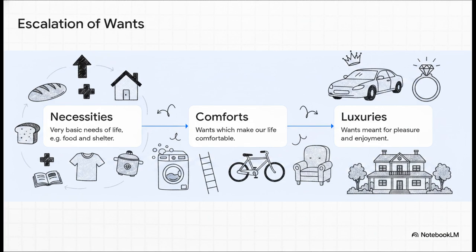And finally, economists classify wants through what is essentially a natural escalation of desire. It's like a ladder. At the very base, we have necessities. These are the absolute basic requirements for human survival: food, clothing, shelter, health, and basic education. Now, once those are firmly met, we graduate to the next rung: comforts. Now, these aren't strict survival needs, but they make life remarkably easier. Think about having a washing machine or a pressure cooker instead of doing those chores completely by hand. Then, at the very top of the ladder, we hit luxuries. These are purely for pleasure and enjoyment: an air-conditioned luxury car or a massive, well-furnished house. We just naturally climb this ladder as our means allow us to.